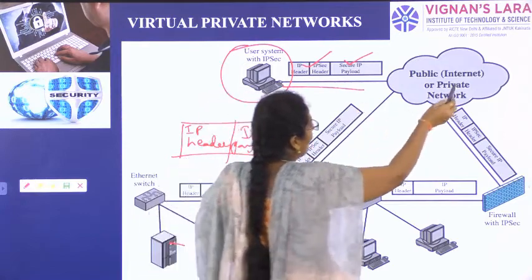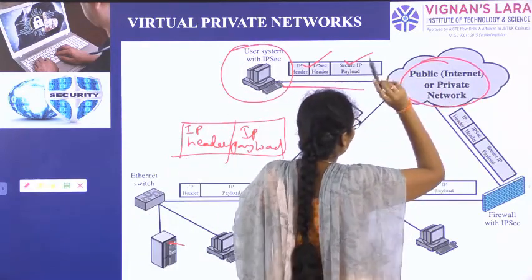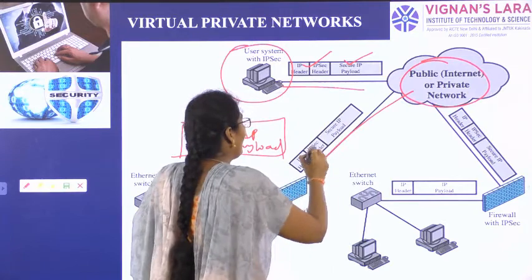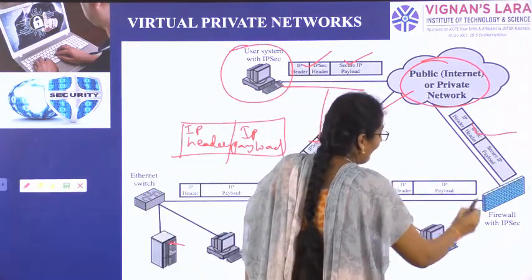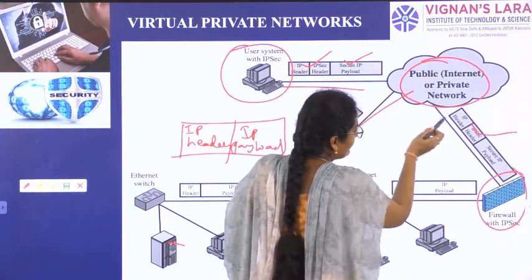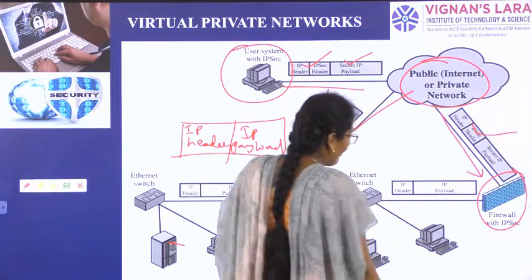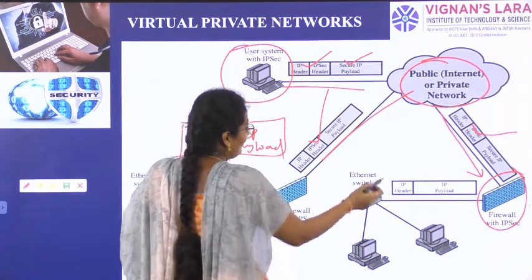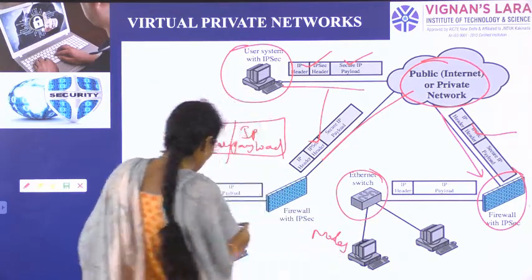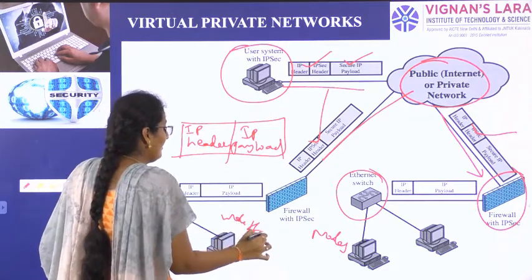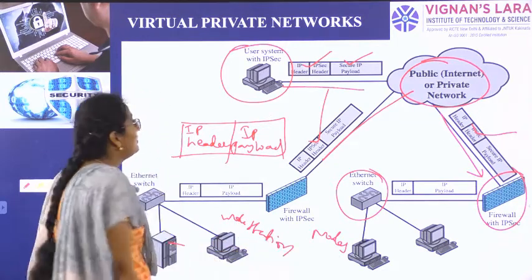So the user system with internet protocol security is divided into IP header and IP payload. This is the private network or public network, the internet. From here also we will have IP header and IP payload. So we have the firewalls. First this IP header and IP payload is given to the firewall. Then the firewall will give it to a switch or router. From there you will get to nodes or workstations.